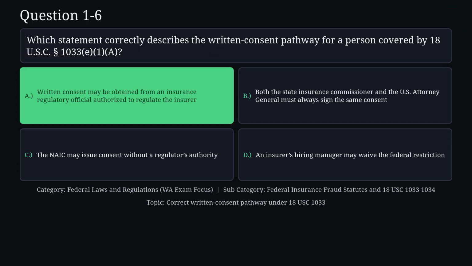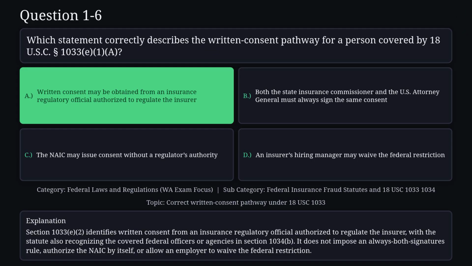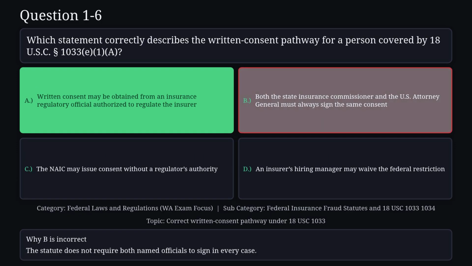The correct answer is A. Section 133, subsection E, paragraph 2 identifies written consent from an insurance regulatory official authorized to regulate the insurer, with the statute also recognizing the covered federal officers or agencies in section 1034, subsection B. It does not impose an always-both-signatures rule, authorize the NAIC by itself, or allow an employer to waive the federal restriction. Reason B is not correct.